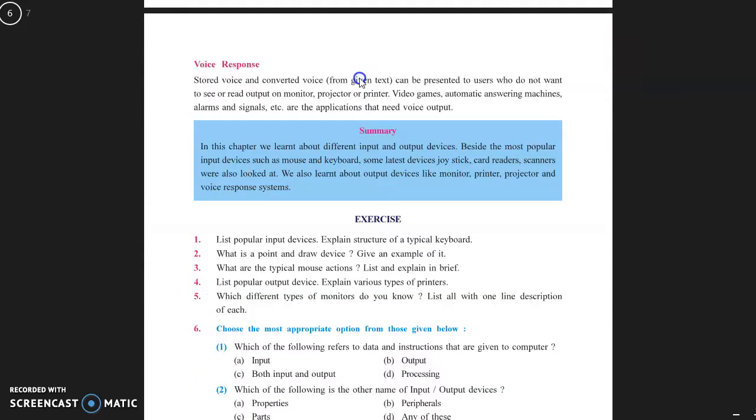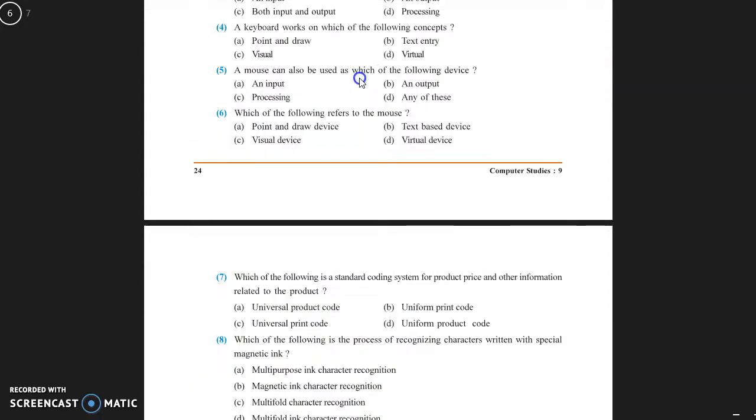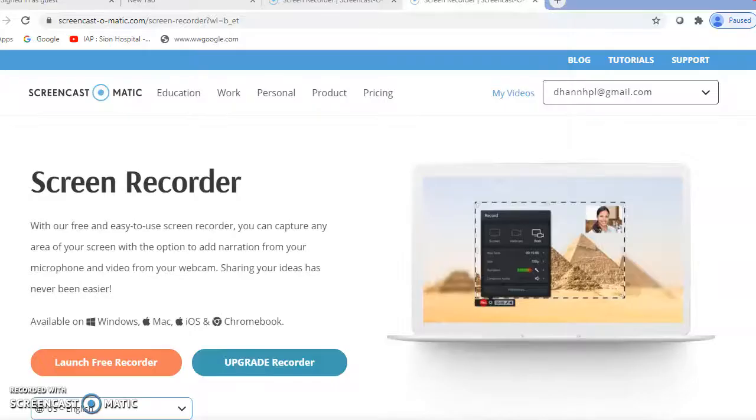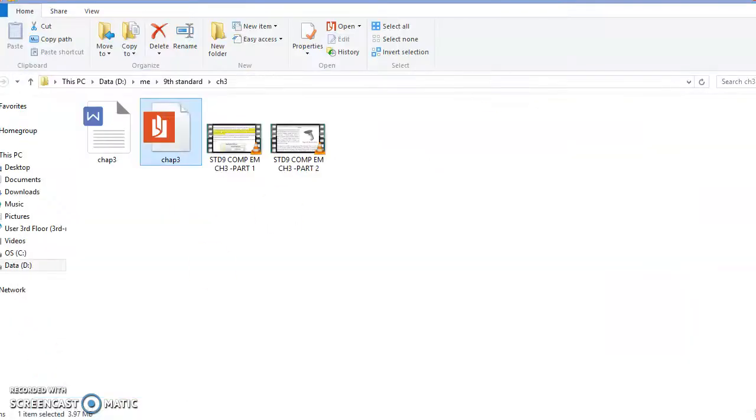Now remaining are filling the blanks. A mouse can also be used as which of the following device? Input, output, processing or any of these? It is an input device. You must remember. Which of the following refers to the mouse? Point and draw device, text-based device, virtual device or visual device? The answer is point and draw device. So all this type of questions you should complete and note in your notebook. Here we completed our third chapter. So we will continue with our next chapter.